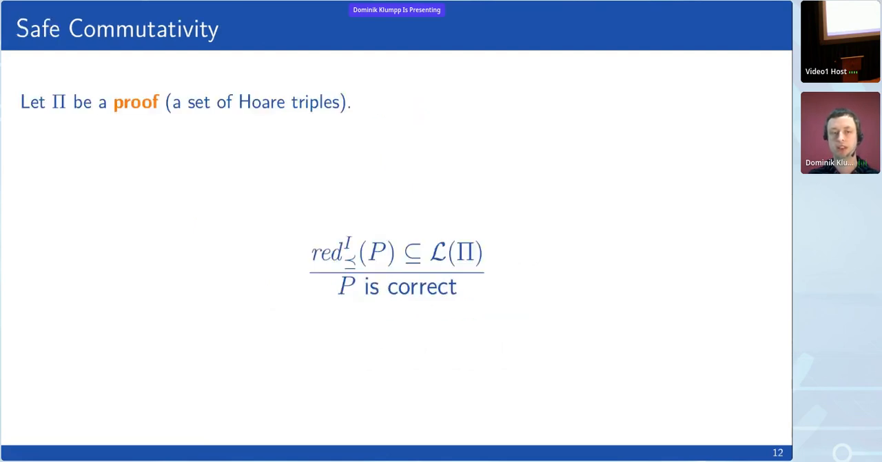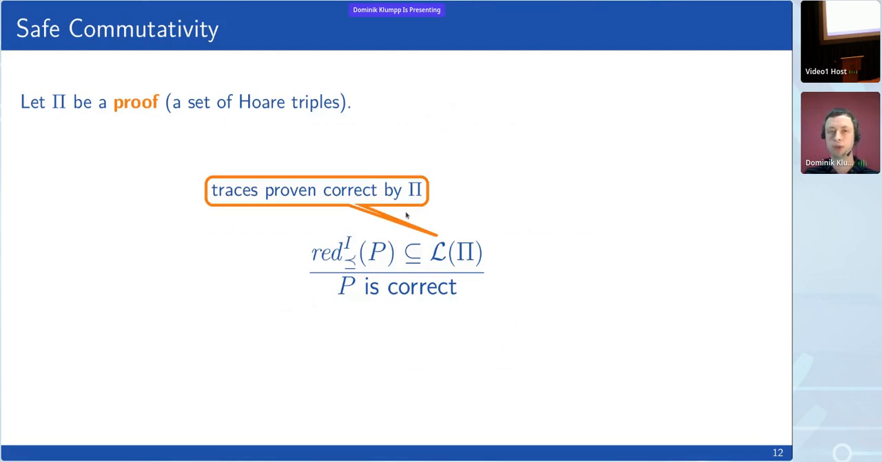So let's see how this works in detail. We take a proof, and for now we can just imagine this as a set of valid Hoare triples that our verification has found. To conclude that a program is correct, we compute a reduction, and we check whether all the traces in the reduction are proven correct by this proof. If that is the case, then P is correct.